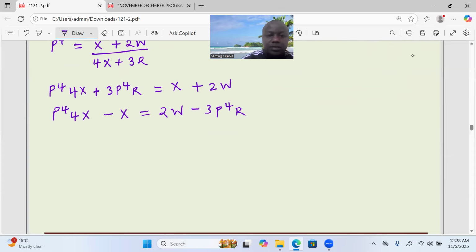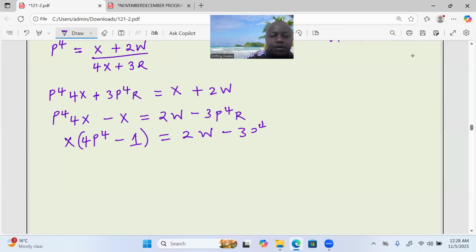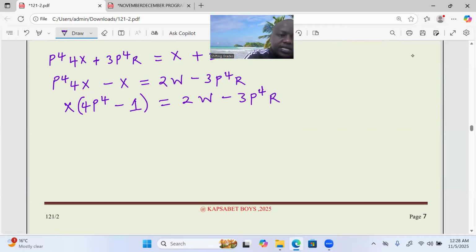Okay, so can we factor out X from this side? So that will remain with P power 4. Actually, it should be 4. We can start with the 4, yeah. 4P power 4 minus, this is just 1, X equals 2W minus 3 P power 4 R. Can we remain with X, ladies and gentlemen?